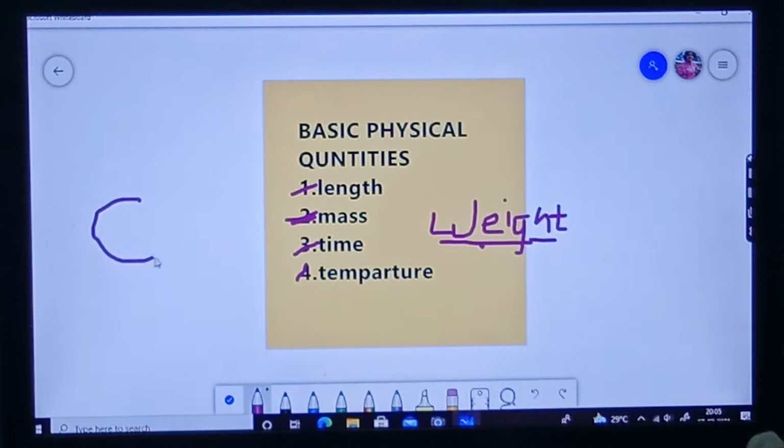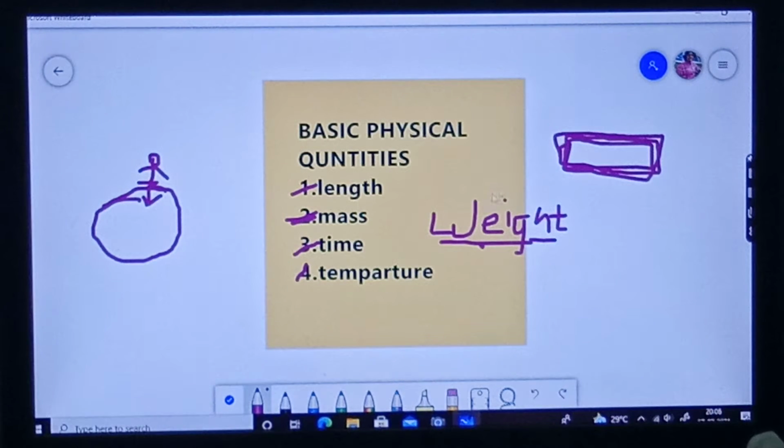The earth itself is like a magnet. Here there is a man standing. So the earth pulls the body towards itself. How much it is pulling, that gravitational pull on the body, is the weight. Mass means how much matter it contains, how much space it is occupying. If here you can see a paper, how much it is occupying, this is the mass. Okay? Next.